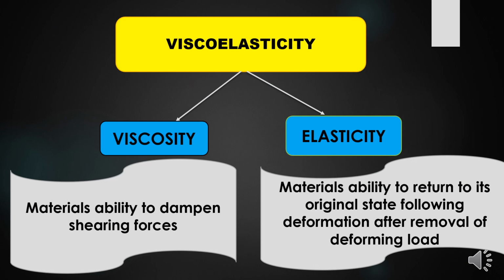It is the general property of a connective tissue in our body and it is the combination of two things: one is viscosity and the other one is elasticity. Viscosity is the ability of the material to dampen the shearing forces, and elasticity is the ability of the material to return to its original state following deformation after removal of the deforming load.